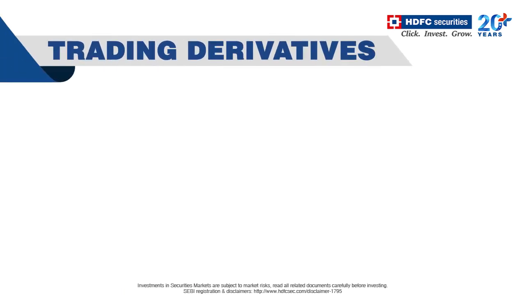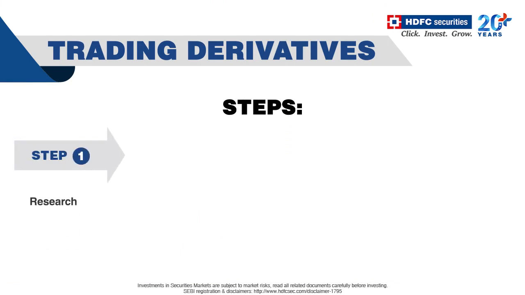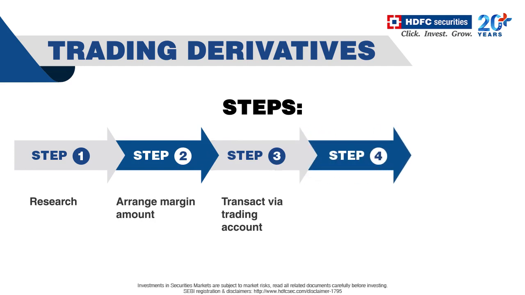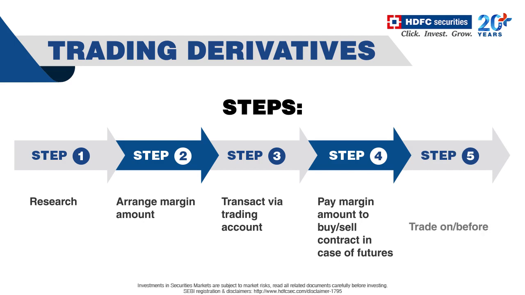Do your research and arrange for the margin amount needed to conduct the trade. Make the transaction through your trading account by paying the margin amount. You can trade on or before the contract expiry date. Buyer of an option needs to pay only the premium, while sellers need to pay the margin amount, same as buying or selling futures.